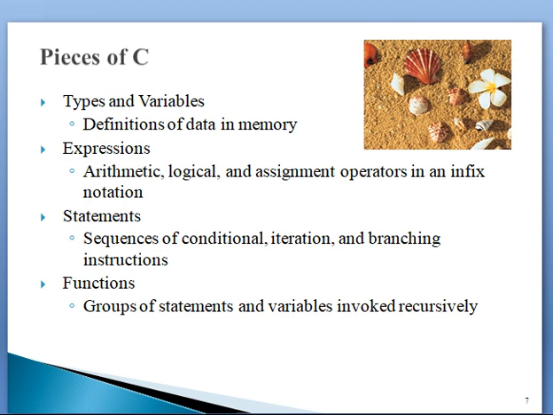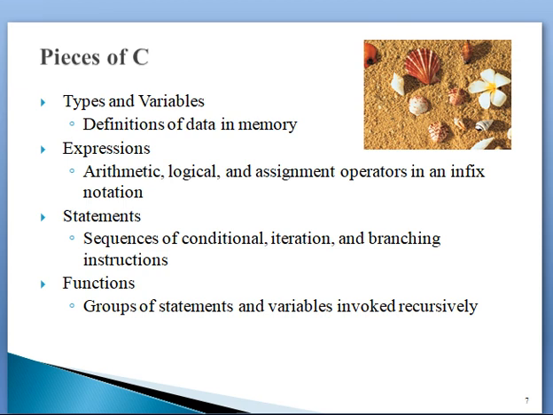So in the beginning, we discussed that a program is a set of instructions. These instructions have a flow of execution, conditional execution, or we execute the statements or set of instructions repeatedly. That means iteration, and branching. Depending upon the condition, we execute some branch of instructions and ignore some other branch of instructions.